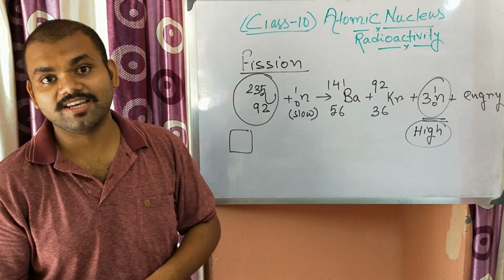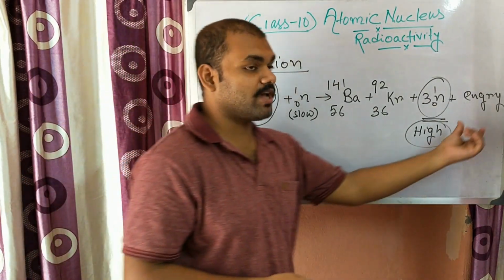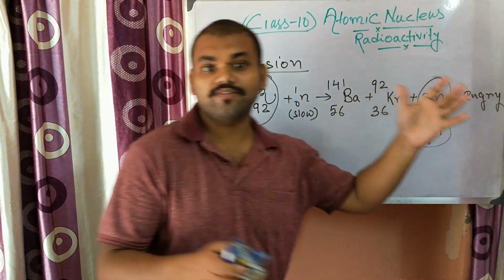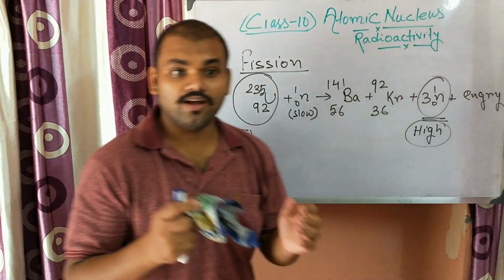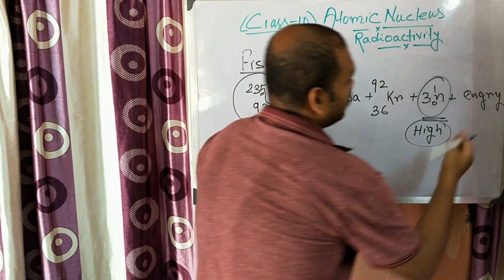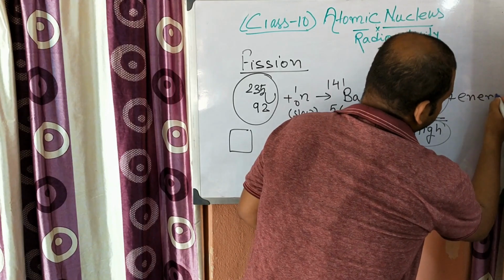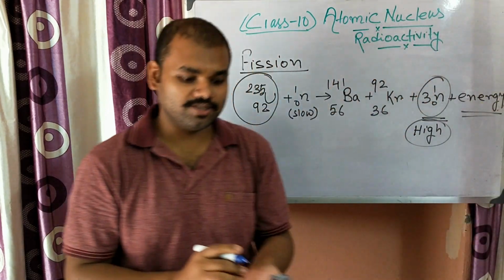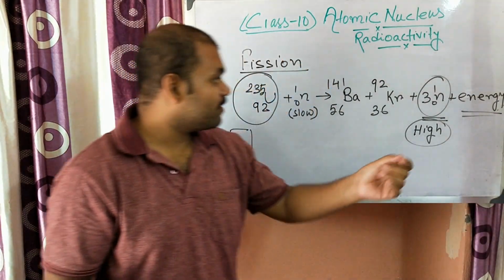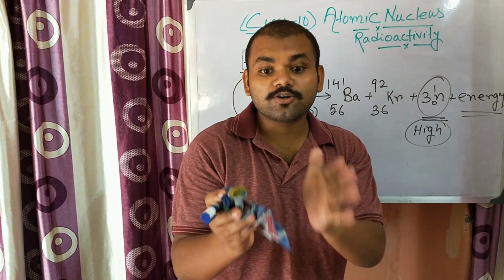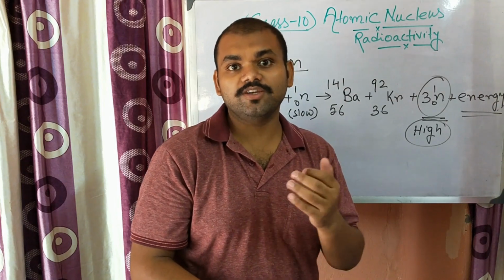This kind of chain reaction is an uncontrollable chain reaction, and for every reaction a huge amount of energy is created. So whenever we channelize this energy, we can use it. What is the spelling of energy? Energy. Okay, so this uncontrolled reaction can be controlled in a nuclear reactor. There we control it.